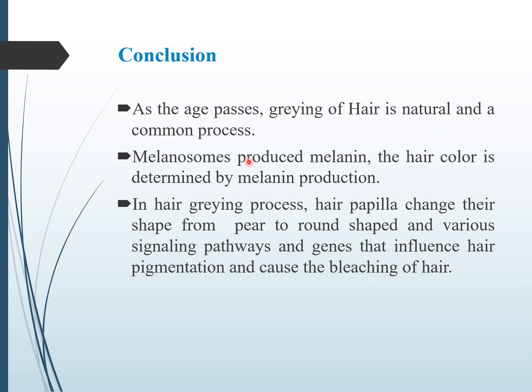This is the conclusion of this seminar topic. As age passes, hair graying is a natural and common process, but before the age of 50, hair graying is called premature hair graying. Melanosomes produce melanin and the pigmentation of hair depends upon melanin production. In the hair graying process, the hair papilla changes its shape from pear to round shape, and various signaling mechanisms, antioxidant and apoptotic factors affect the pigmentation of hair, and there are other causes and treatments that can be used for reversing the grey hair.